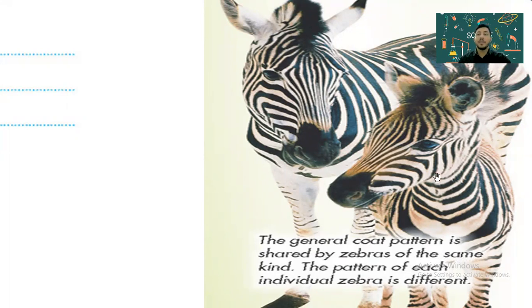Do you know something amazing? You can't open my phone with your fingerprint, but I can, because everyone has their own individual pattern on their fingers. Every one of us has a special fingerprint, different for each one. So that's why I can't open your phone and you can't open mine using your own fingerprint. The same goes for the zebra. Zebras have black and white stripes, but the pattern is different between individuals. Each zebra has its own special pattern of black and white stripes.